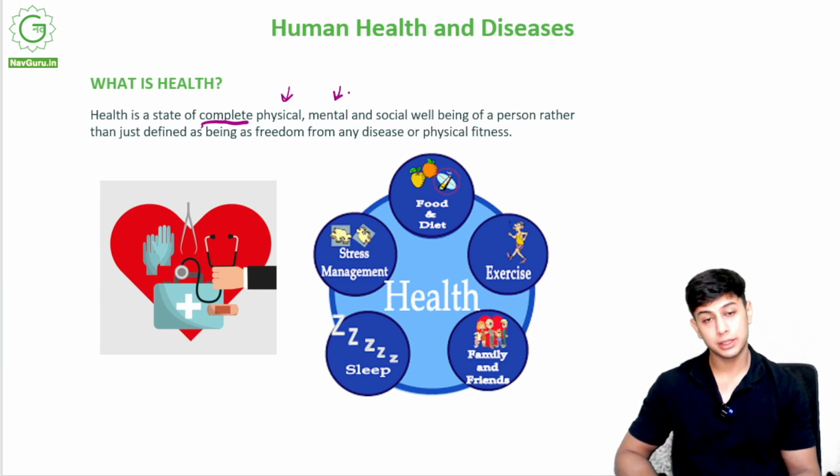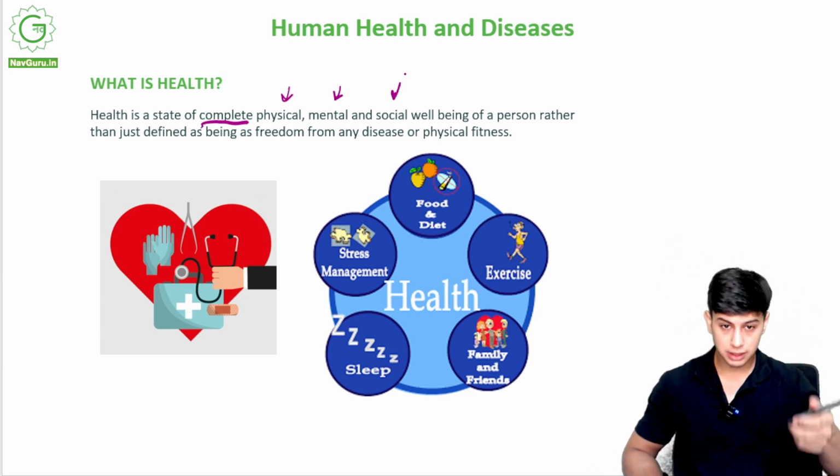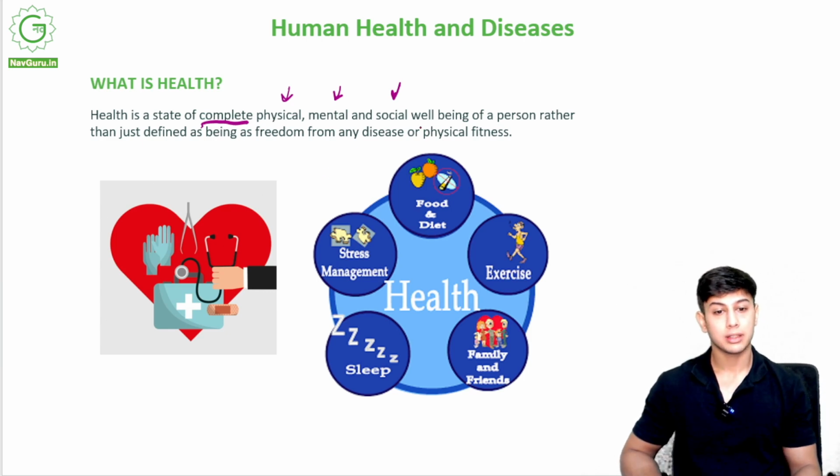My mental health should be well. I should not be depressed, I should not be stressed. That all constitutes good health. Socially means I should have a good social circle, I should have good friends. A social well-being of a person. So physical, mental and social.